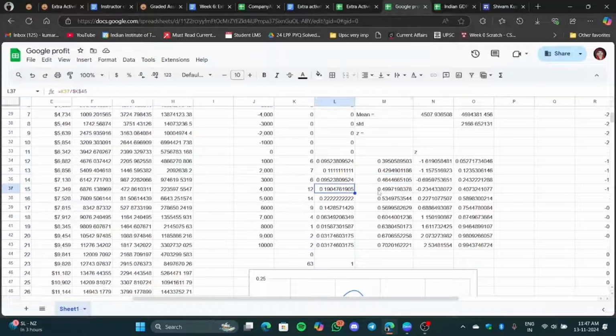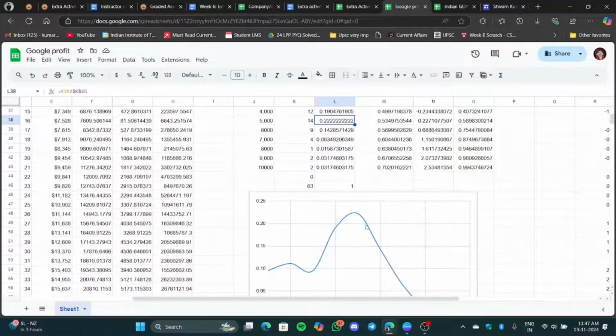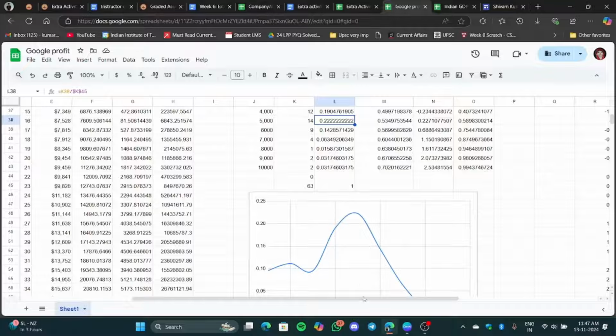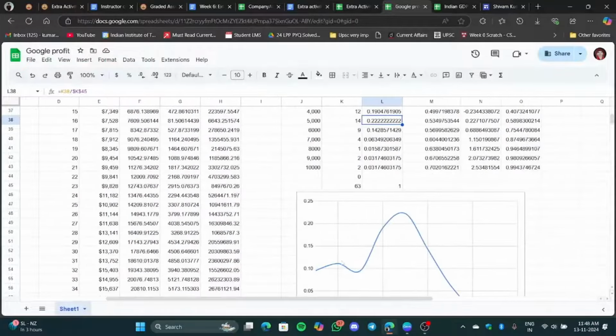The values are very much different, but still we got a curve like this. So we can say that normal distribution is somewhat fitting this data. Okay, so this was an overview on this thing.